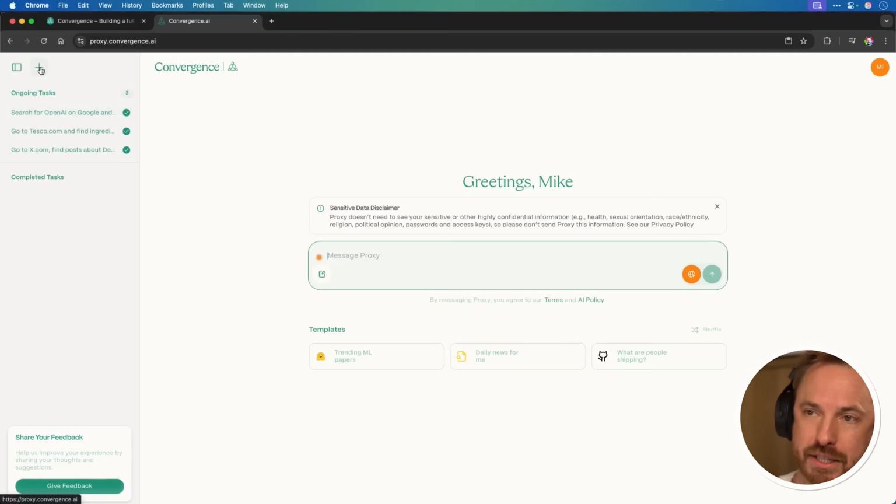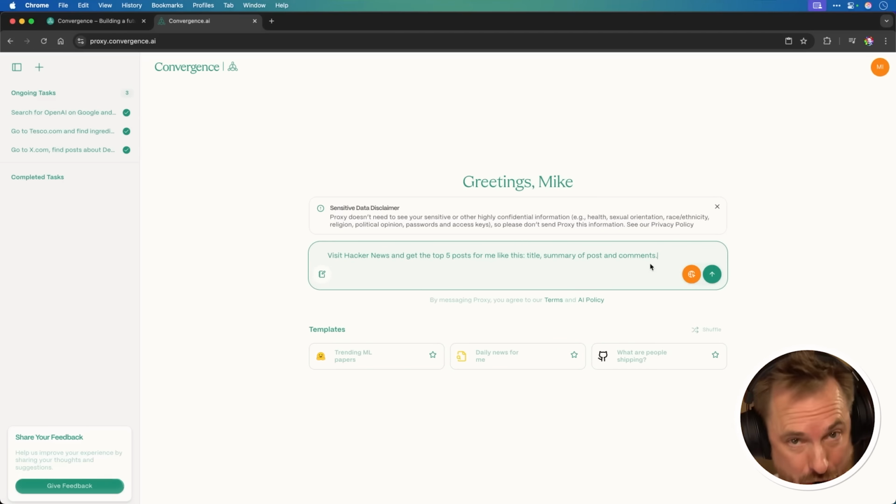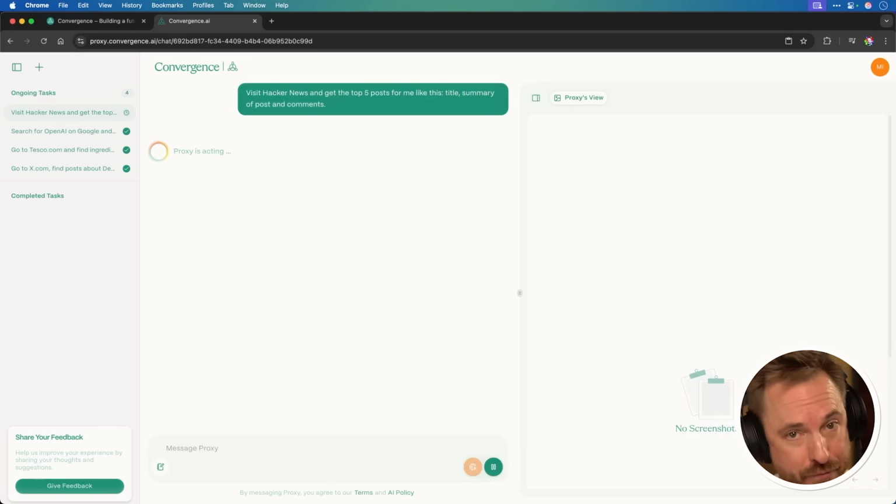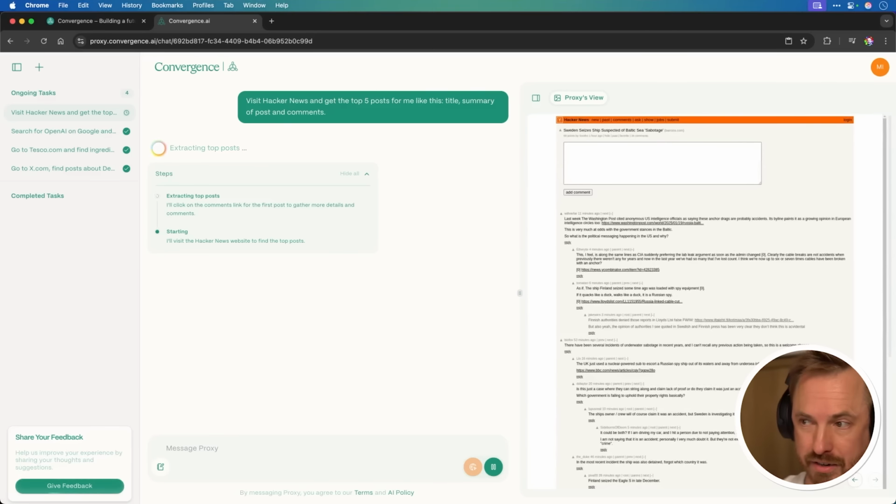Let's do another task over here, and we'll type in here, visit Hacker News, and get the top 5 posts like this, title, summary of the posts, and the comments. So this agent has to probably do multi-steps, as it will not only visit the Hacker News website, but also summarize the contents of every top post there. And you can see it's individually clicking into each post to get the summary of the comments there.